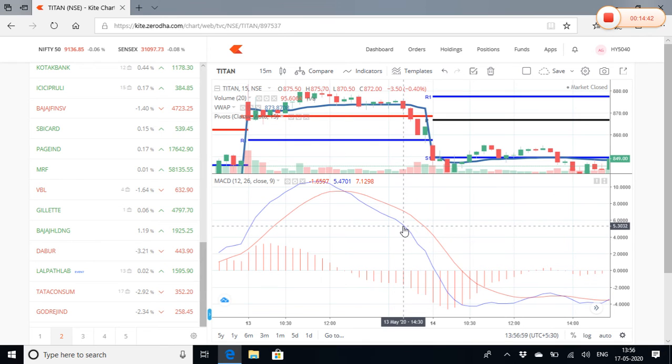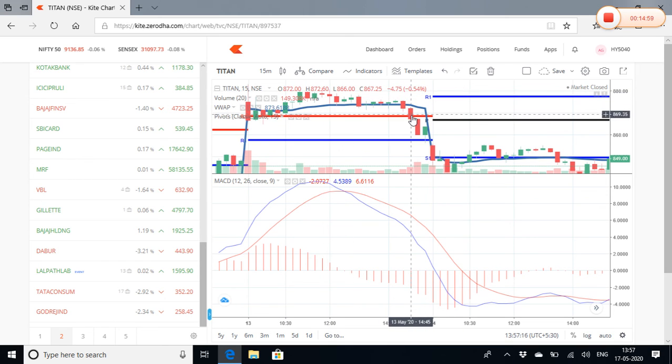As long as the MACD is showing a sell signal, you can short, and you can confirm with the VWAP and the central pivot point theory. What central pivot point theory? You can see this red line, which had basically acted like a support to this candle, to this candle.